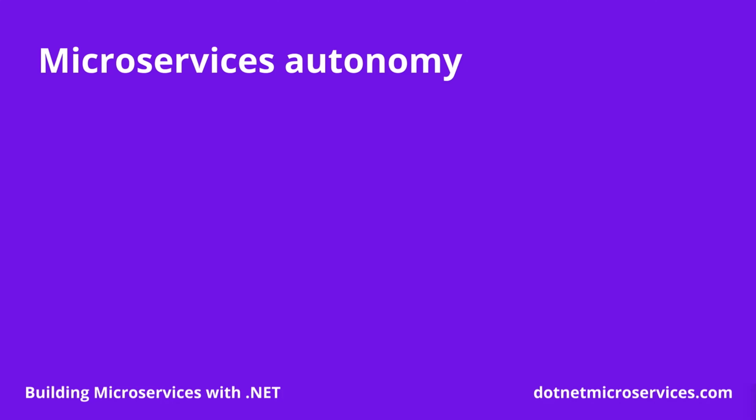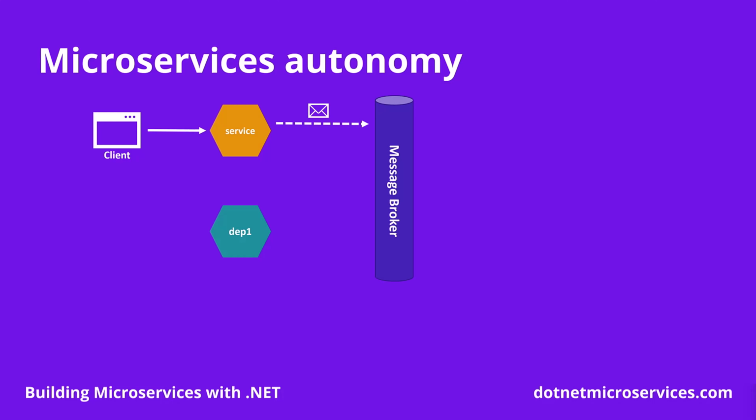One of the key benefits of using asynchronous communication is that it enforces a microservice's autonomy. Let's see how it's enabled. In a single receiver scenario, we would have again our client talking to our service, but our service will not talk to its dependent service. It will instead send an asynchronous message to a broker, and it will immediately acknowledge to the client the successful reception of the request.